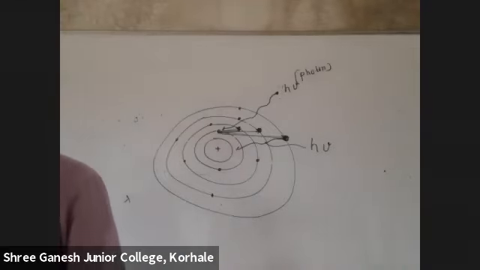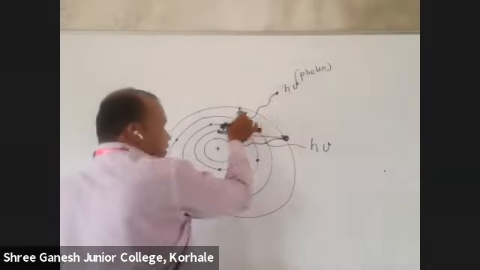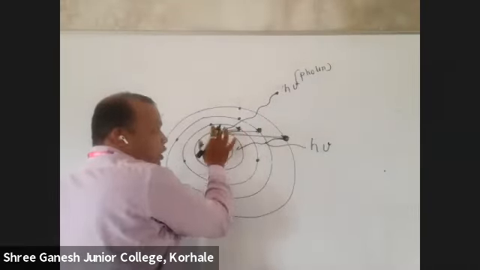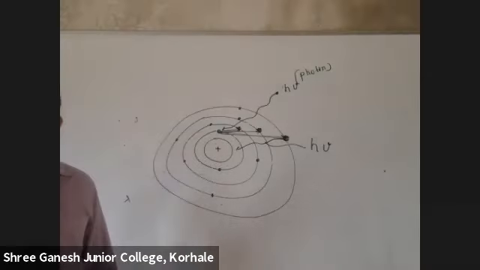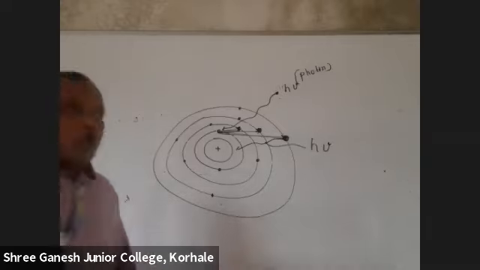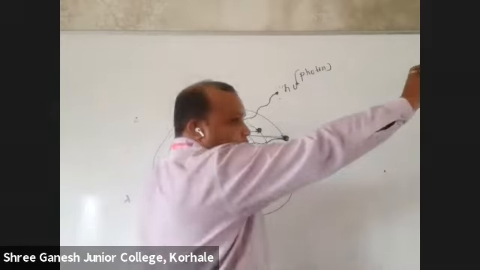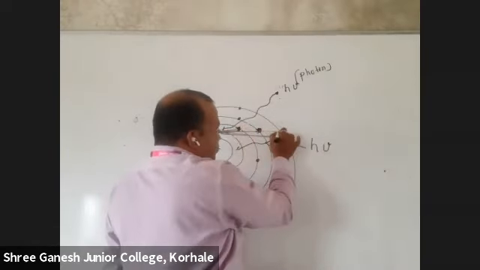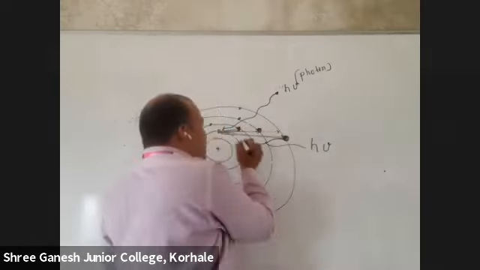But if you provide energy in the form of h nu, it will increase the energy. When it increases the energy, it will jump to a higher shell, from K to L, from L to M, or from K directly to N also it can jump. It depends upon how much energy you are providing. The more energy you provide, it will go to the outermost shell. If you provide less energy,